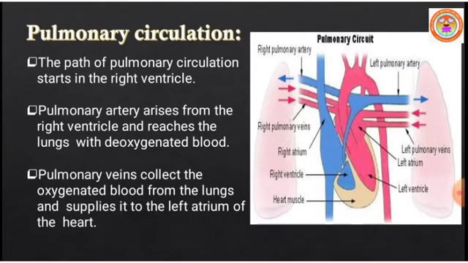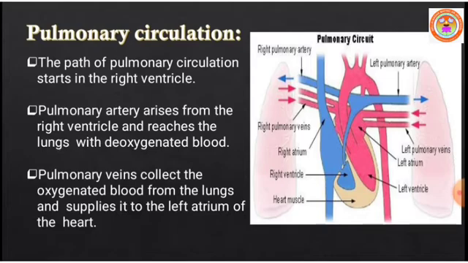The second one, pulmonary circulation. You can see the path of pulmonary circulation. The right atrium of the heart receives deoxygenated blood from the superior vena cava, inferior vena cava, and coronary sinus.